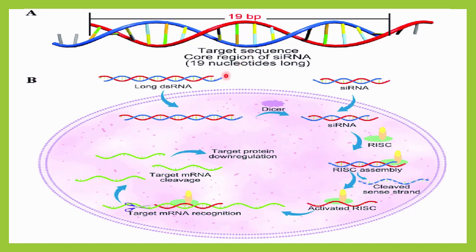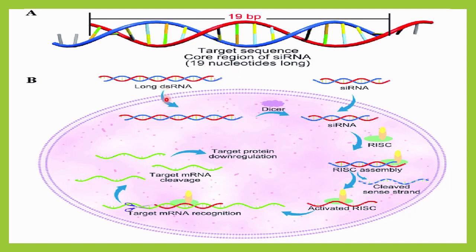As a result of that, both the strands will be complementary to each other. As a result of that, you can see double stranded RNA will be formed. Okay, so double-stranded RNA will be formed, and there is a long strand of RNA. Okay, if it is a long strand, then what happens?